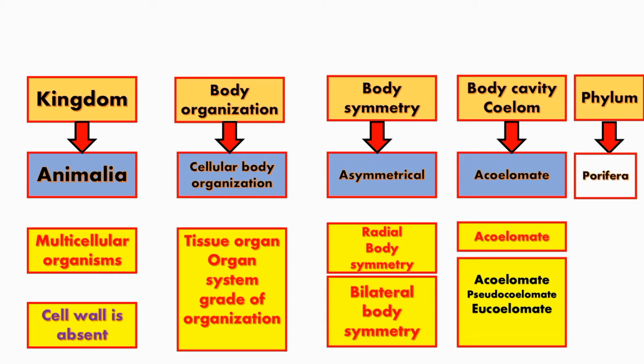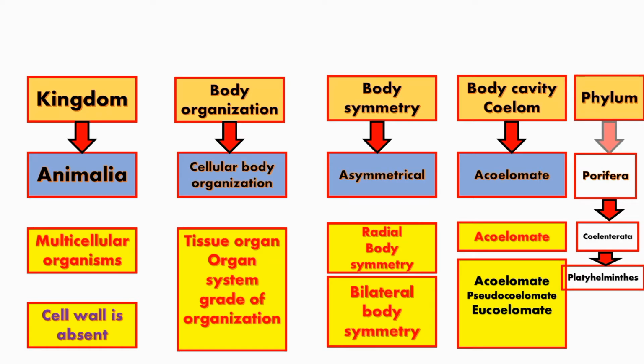Cellular body organization, etc. Likewise, next is Coelenterata. If you see the line of Coelenterata, you can accurately tell its characteristics: they are acoelomate with radial body symmetry, tissue grade of organization, etc.